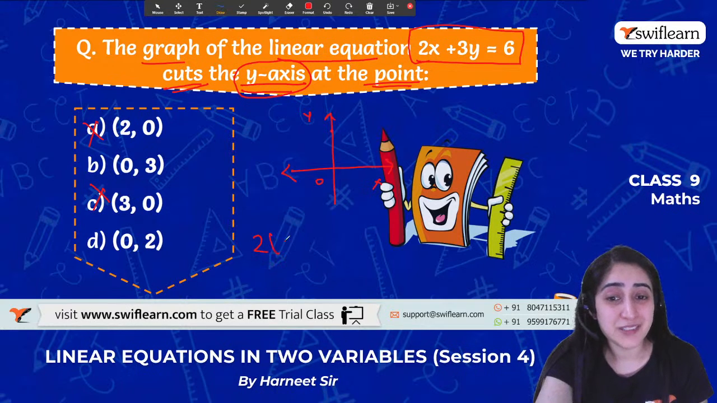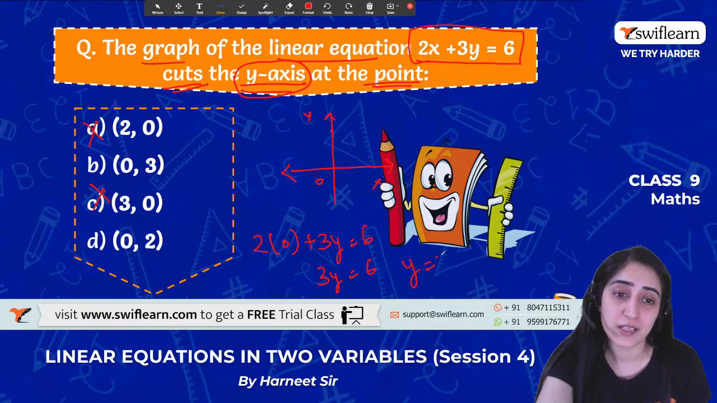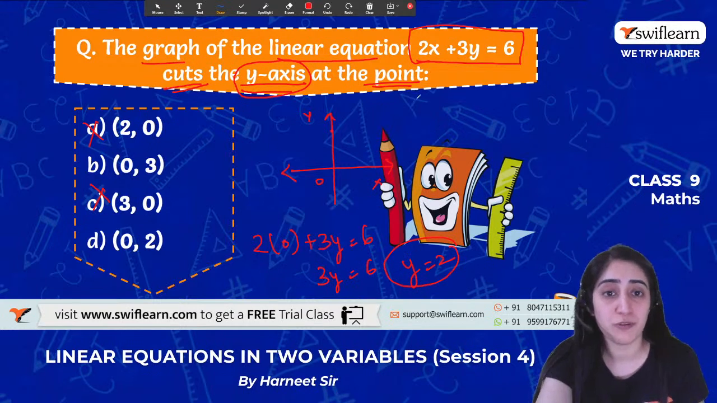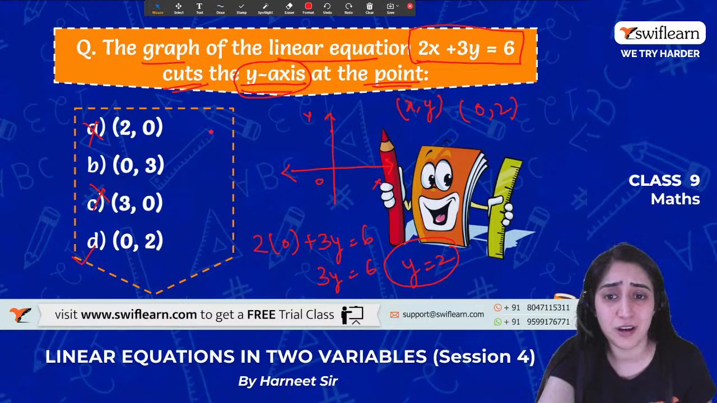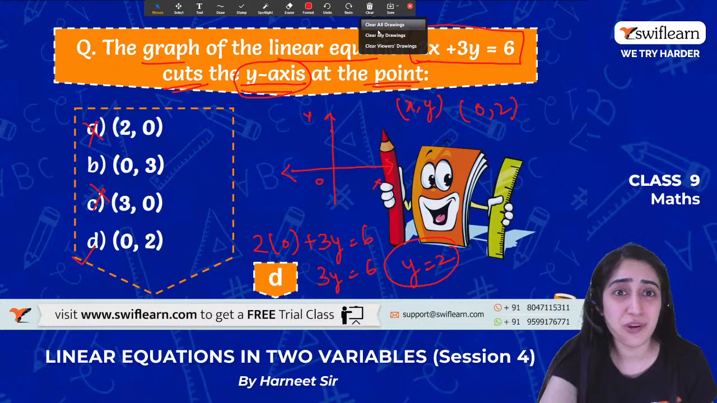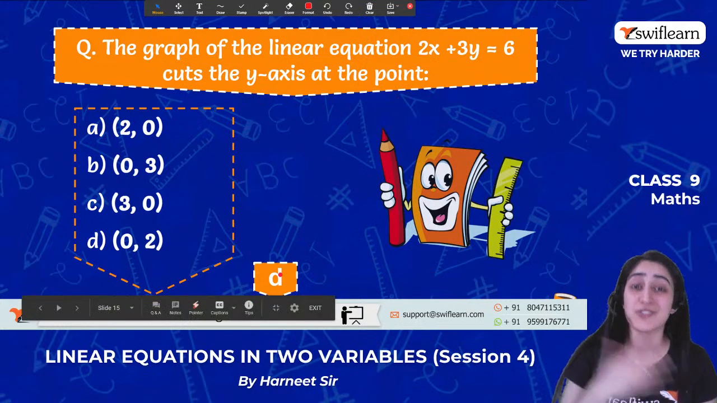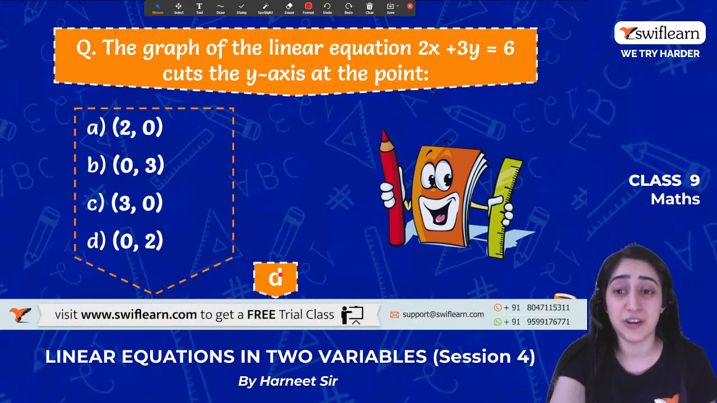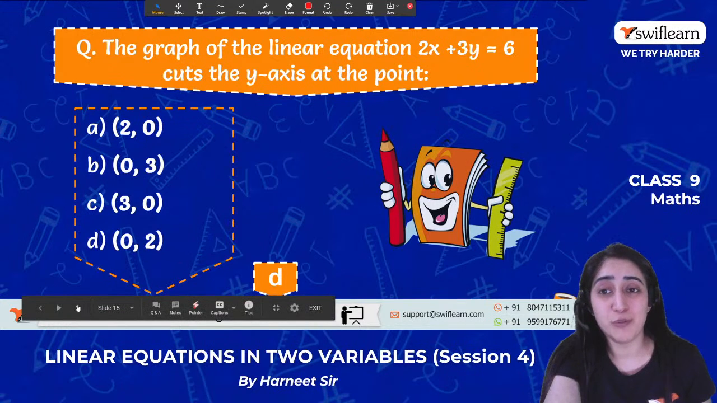Yes. So that means 0 plus 3y is equals to 6. So 3y is equals to 6. Y is equals to 2. So what will be the answer? X comma y is the coordinates. That means 0 comma 2. Is there any option? It's option D. Let's see, are we getting the right answer or not? Yes, see, we got the right answer. The D option is the right answer. Very good, guys. All right, moving on to the next question.